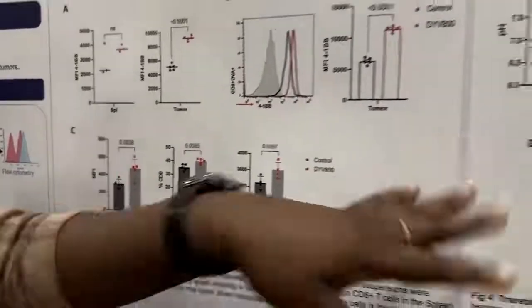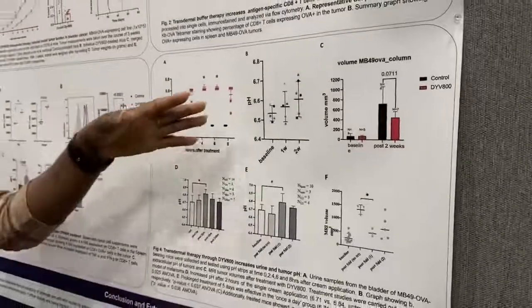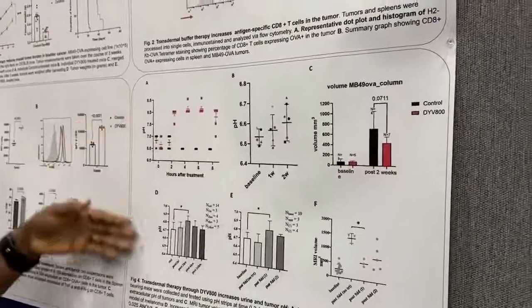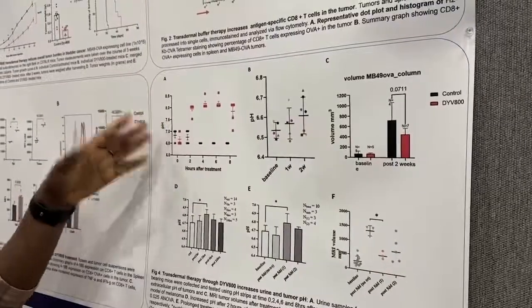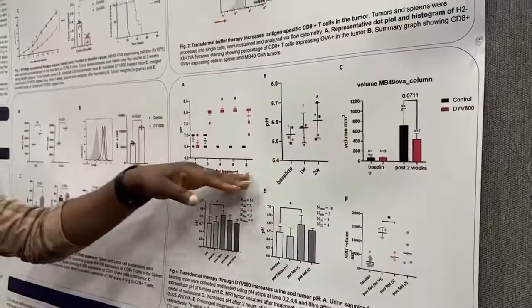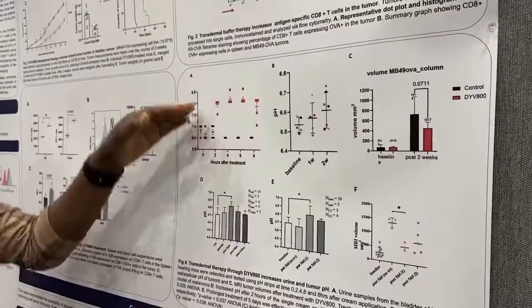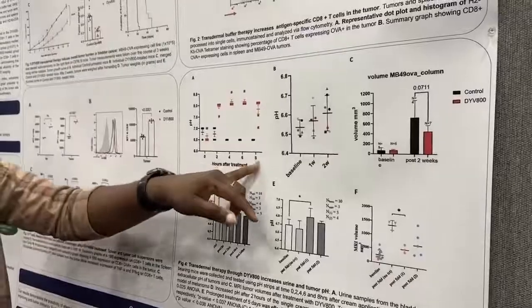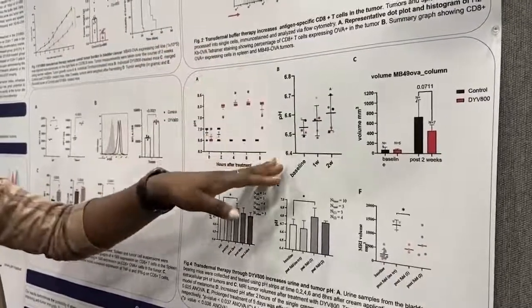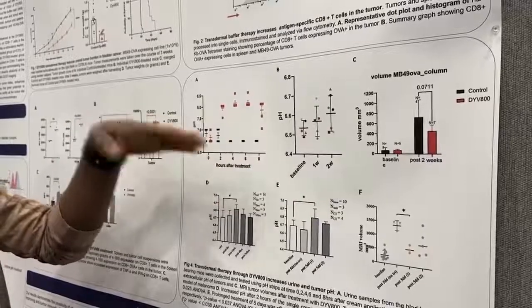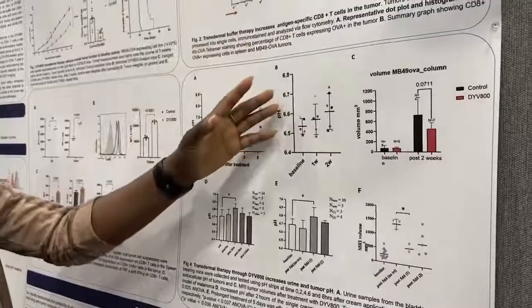And finally, we wanted to know if this therapy has the ability to alkalize the urine as well as the tumor microenvironment. After just one application of the treatment, we tested the urine of these mice using pH strips, and we see that this treatment is able to alkalize the urine for up to 8 hours and longer. And then we did some other studies, which I'm not showing here. Just one treatment with DIVE has the ability to increase the pH for up to 12 hours.